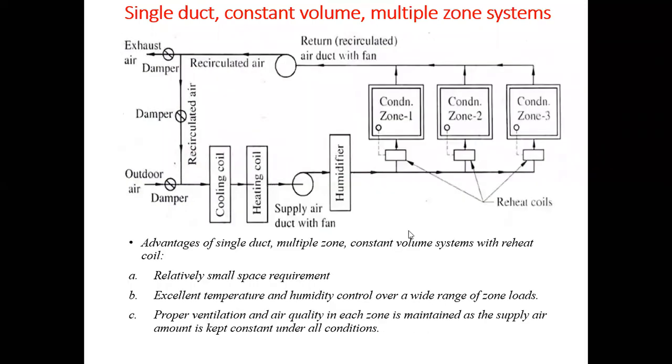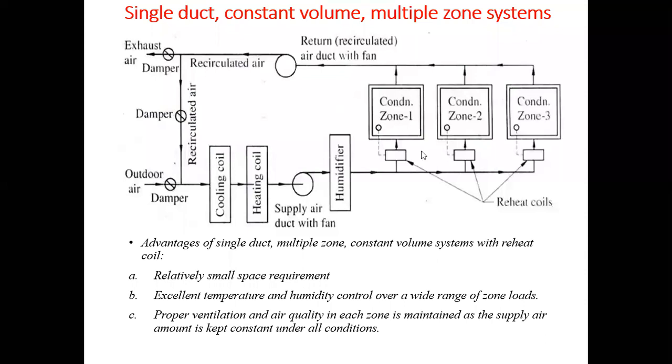Now the next is the single duct constant volume multiple zone system. In the earlier part we only discussed the single zone system. The basic difference between these two systems is that the outside air will mix with the recirculated air, and then it is passed over the cooling coil and then the heating coil. Then it is passed over the supply air fan, and after that it passes over the humidifier. After that this air will be distributed into a number of zones, and before supplying to the condition space, the air is first reheated in the reheat coils. So this is the basic difference between the single zone and multiple zone systems.